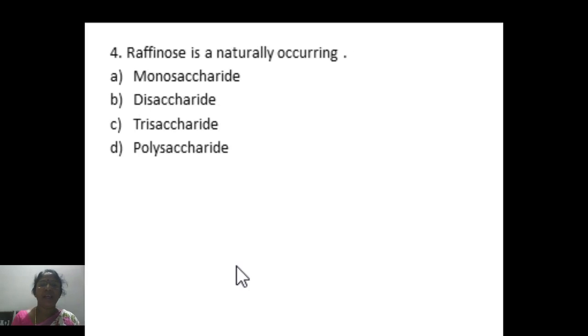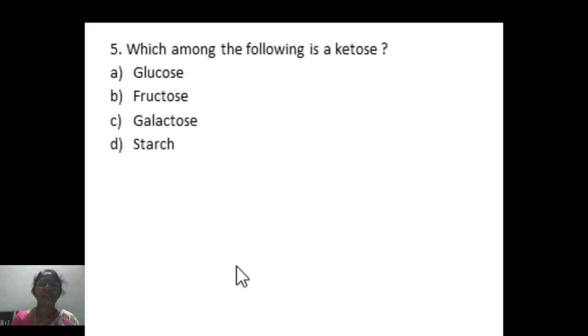Fourth question, raffinose is a naturally occurring trisaccharide because it contains glucose, galactose and fructose. The last question of the session, which among the following is a ketose? Out of the options, fructose is the right answer, and the rest are aldoses, and the last option is polysaccharide. Hence, the right answer is fructose.